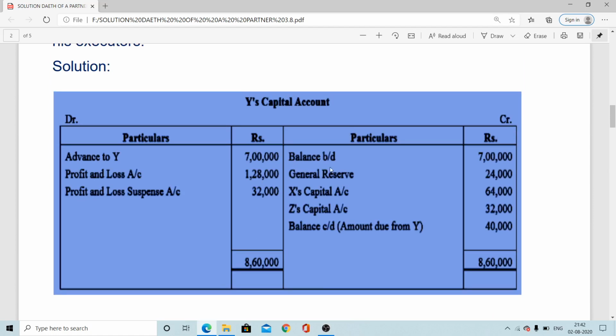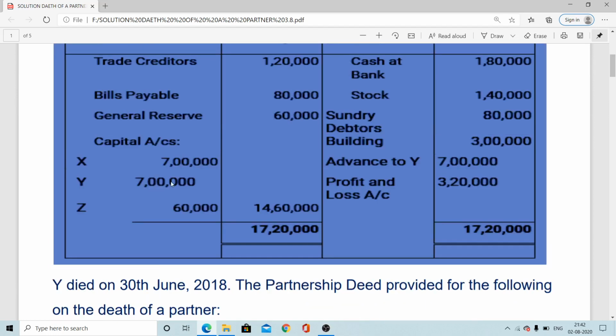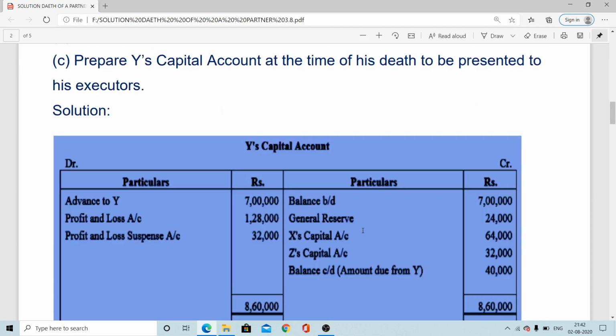Here is Y's capital account. Opening balance provided, Y balance b/d 7 lakhs. Here once you can check our old balance sheet. Yes, it is Y's capital 7 lakh. Also, loan is there, so it is provided on the asset side. We have to cancel it by crediting here. So Y balance b/d 7 lakh. Similarly, the loan, that is advance to Y, 7 lakh.